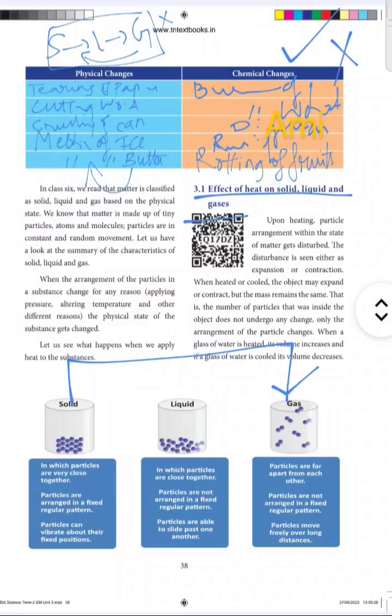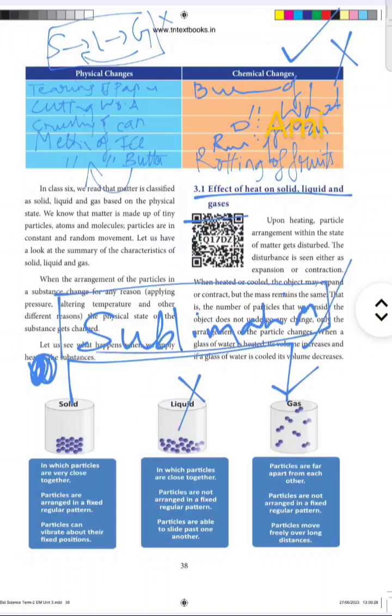So solid camphor can directly sublimate. This process is known as sublimation, where there is no participation of the liquid state. The solid form of camphor can directly form the gaseous state. That process is known as sublimation.